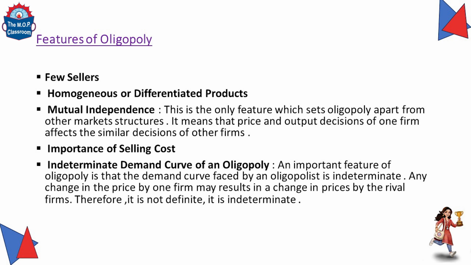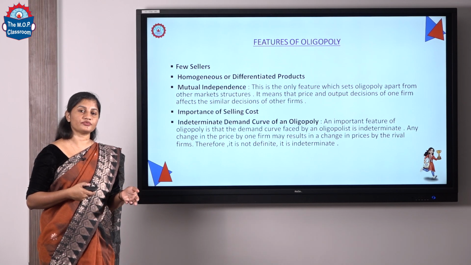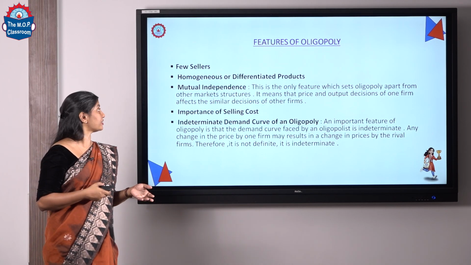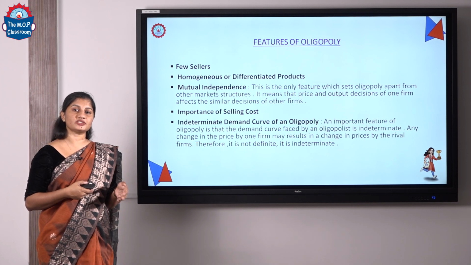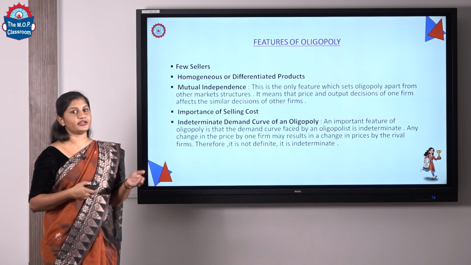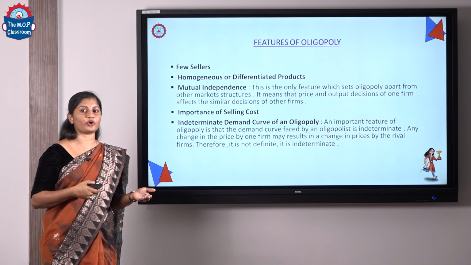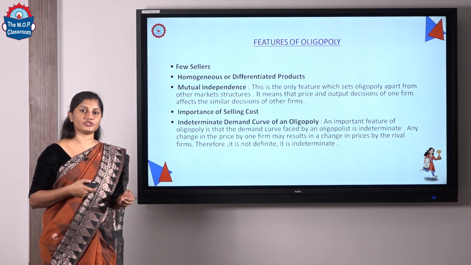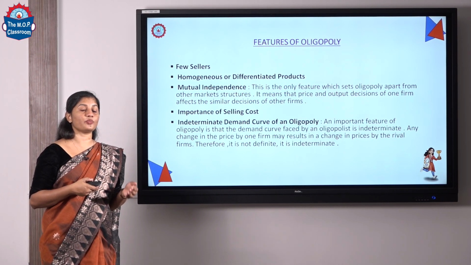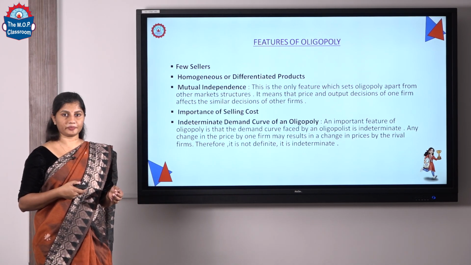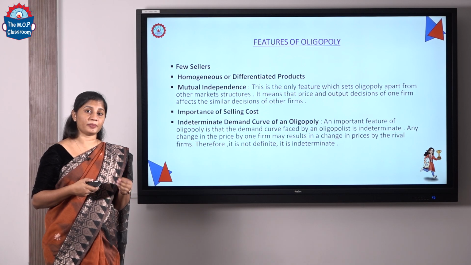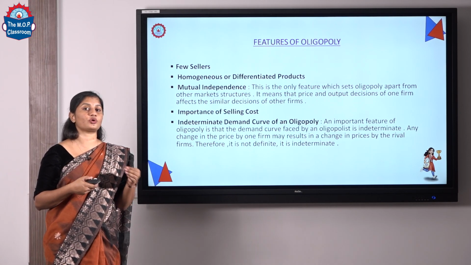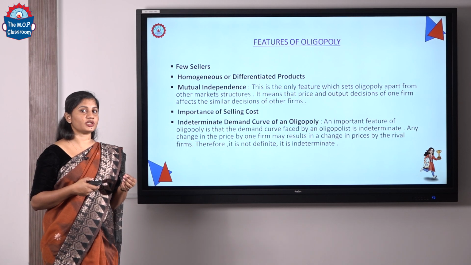Features of oligopoly. First one is few sellers. Few sellers exist in the oligopoly market because of high restrictions to enter the market. Then the second feature is homogeneous or differentiated product. They sell identical or differentiated products in the market. Third feature is mutual interdependence. This is one of the important features of oligopoly. This feature sets oligopoly apart from other market structures in the economy. Mutual interdependence means any decision of one firm depends upon the decisions of the rival or competing firm in the market.